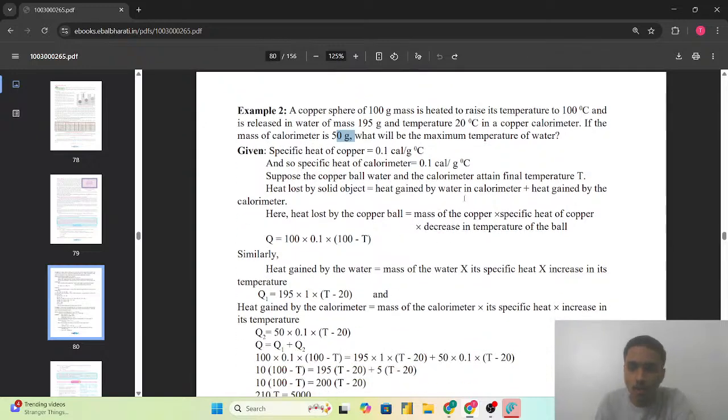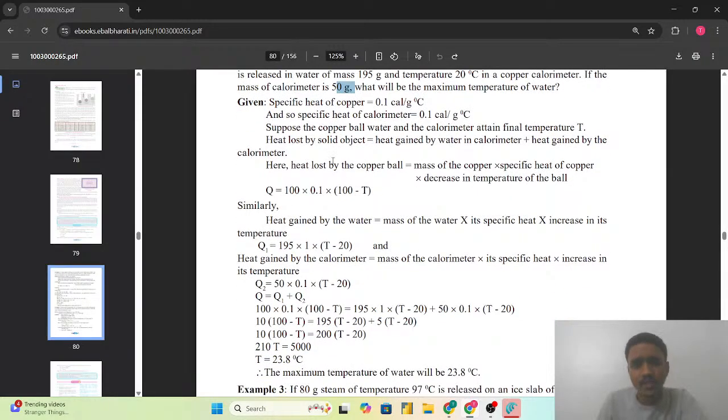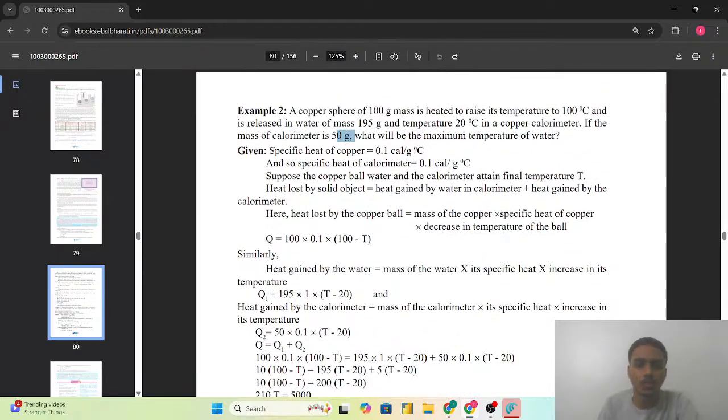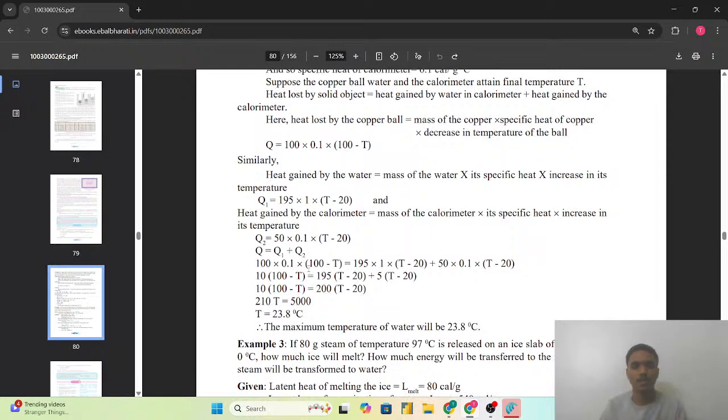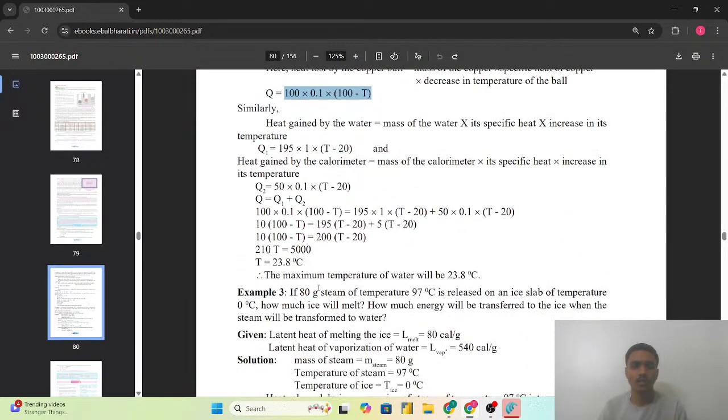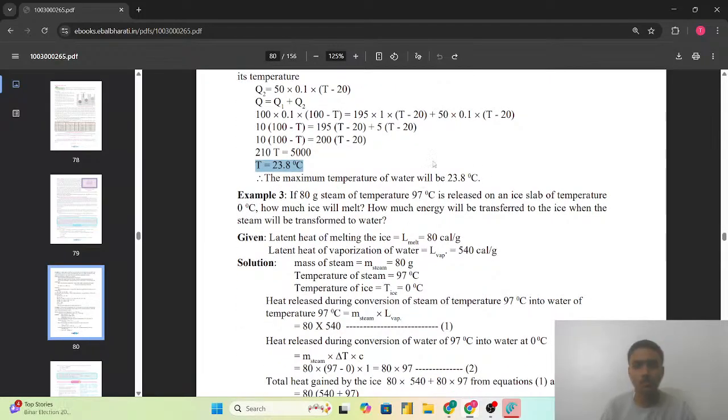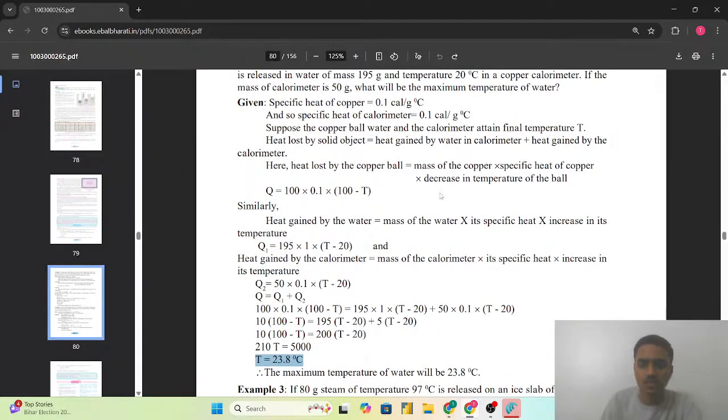We have to find the temperature of the water. So again we can use the law of heat exchange, that is Q final equals Q1 plus Q2. To find the specific amount of heat for each, we can use Q equals M into C into dT, which we have to apply for the water, calorimeter and solid object. Then we can see the heat lost and heat gained, which is the heat exchange principle. So we can easily calculate with that, and we get the value of T, that is 23.8 degrees Celsius.